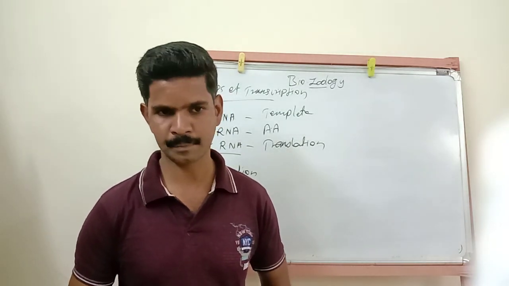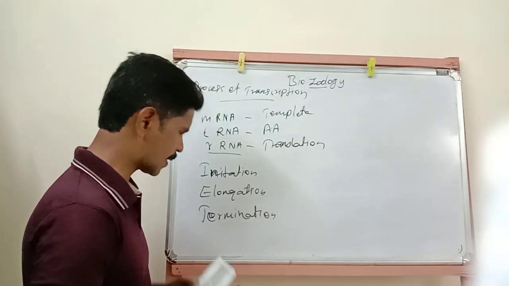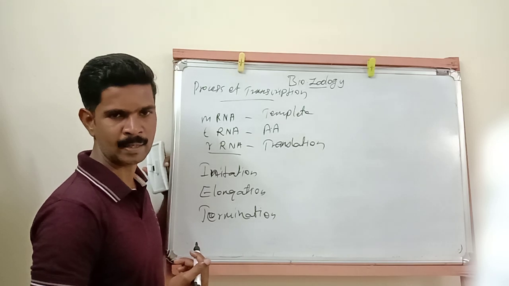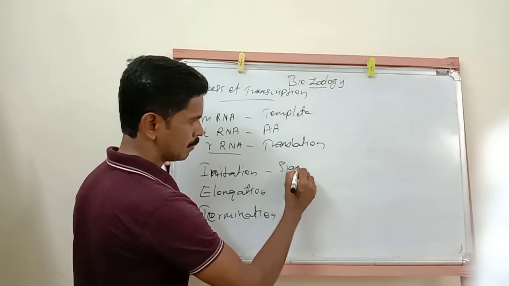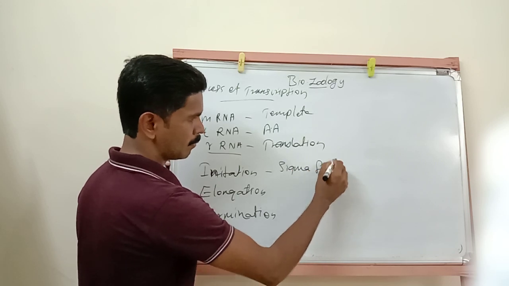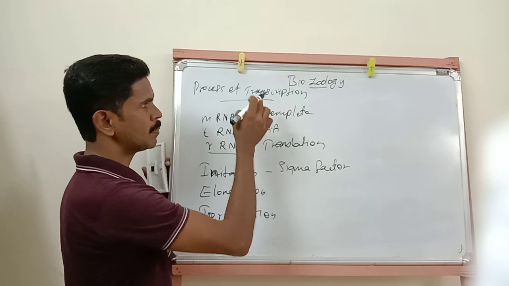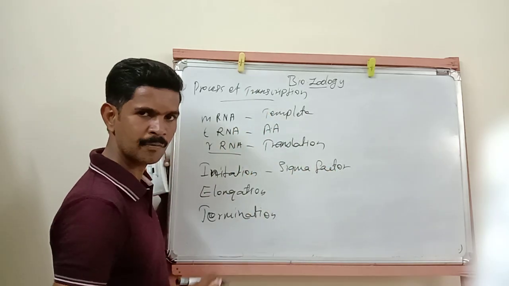Understand? Then listen very carefully. The initiation process is controlled by a factor. The name of this factor is called sigma factor.